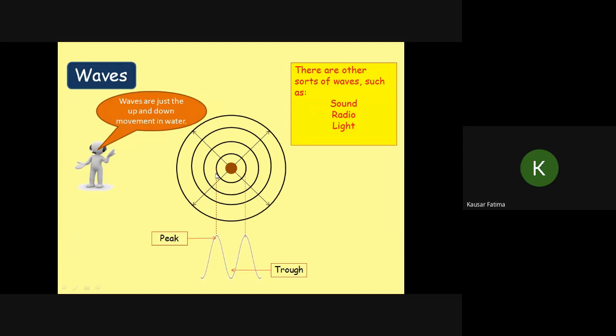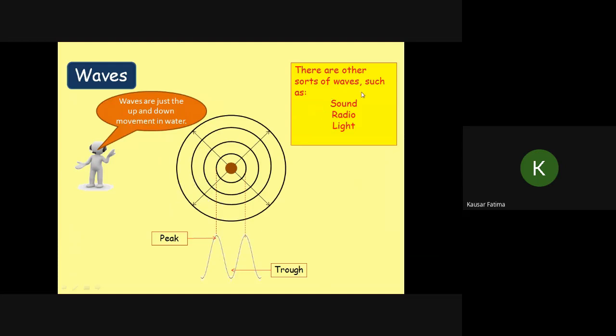So in order to measure the wavelength accurately, what do we do? We start from the first wavefront till the end, we measure the total length and we divide the answer by the number of gaps. So we get the wavelength accurately. Instead of measuring only one wavelength, from one crest to the other, we measure for a large number of crests. Starting from one, we count the gaps 1, 2, 3. Dividing the total length by 3 will give us the wavelength of one wave.